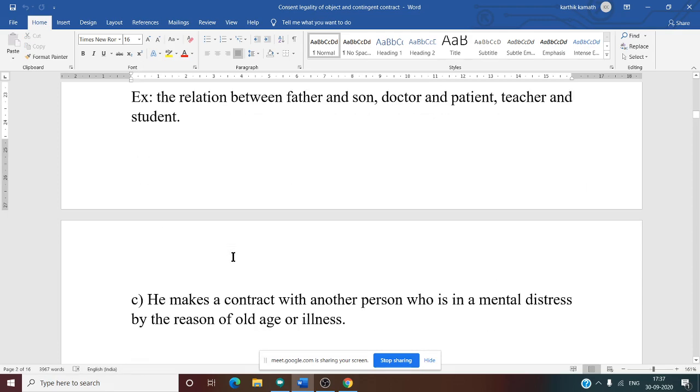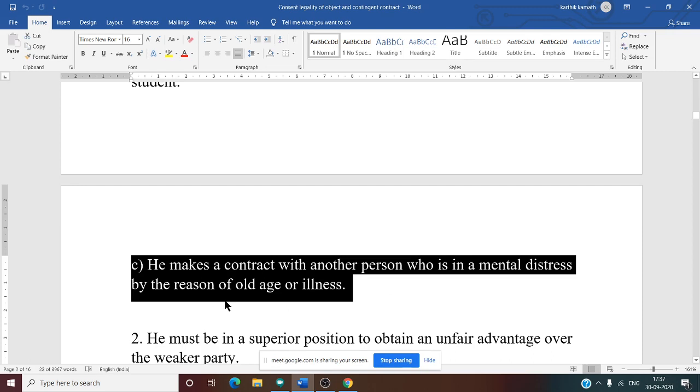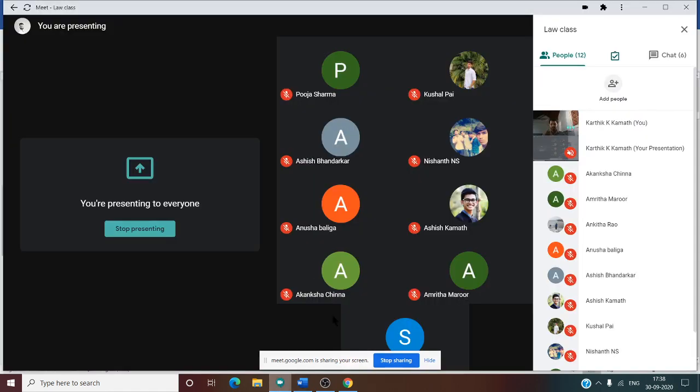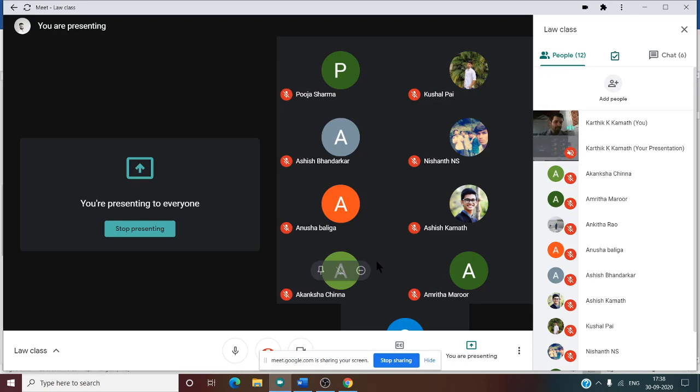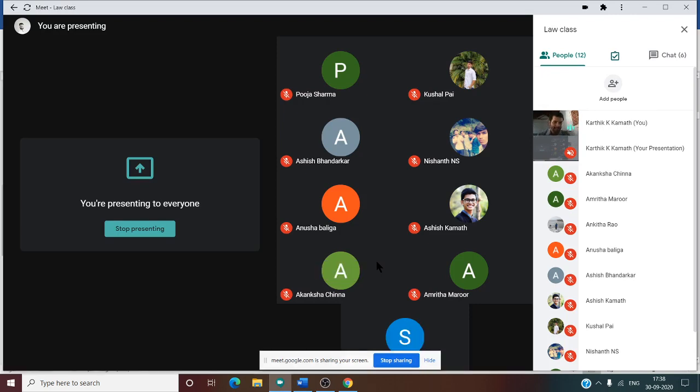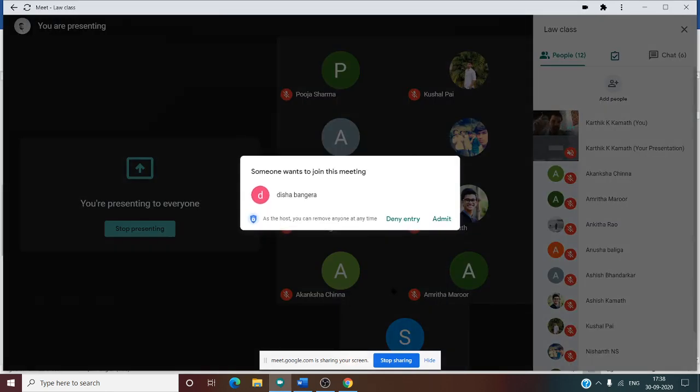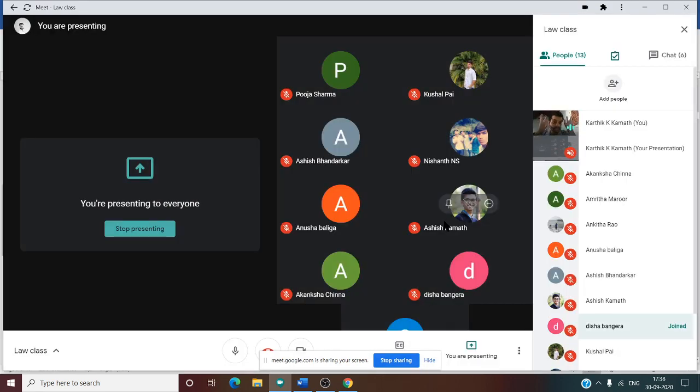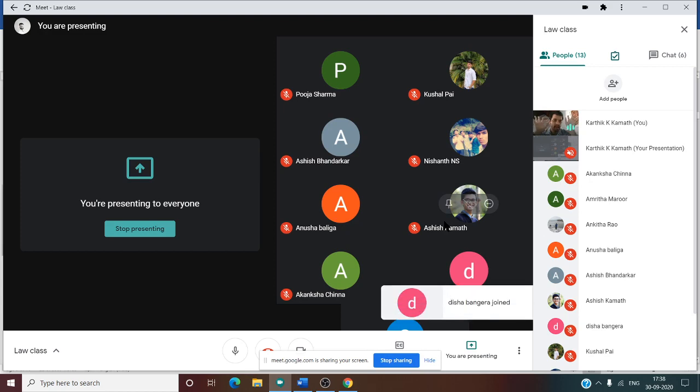Now, third one: he makes a contract with another person who is in mental distress by reason of old age or illness. Now we can give an example here. There is an old lady. She has three sons. And she has some illness, so she is not keeping well. She is in the hospital. Now what will she do? She will transfer the entire property to the younger son.